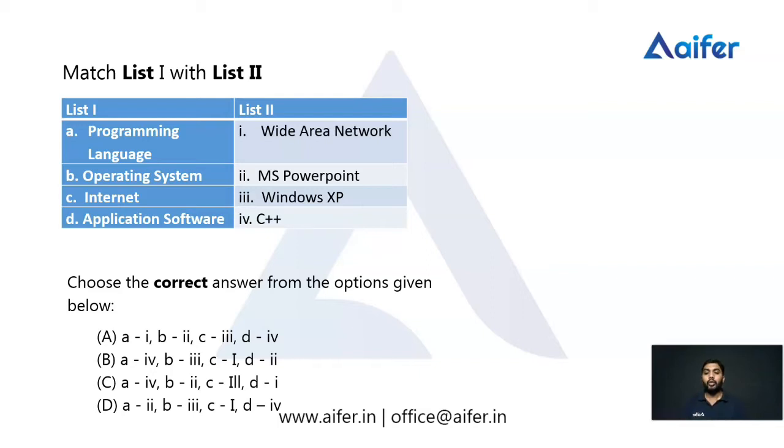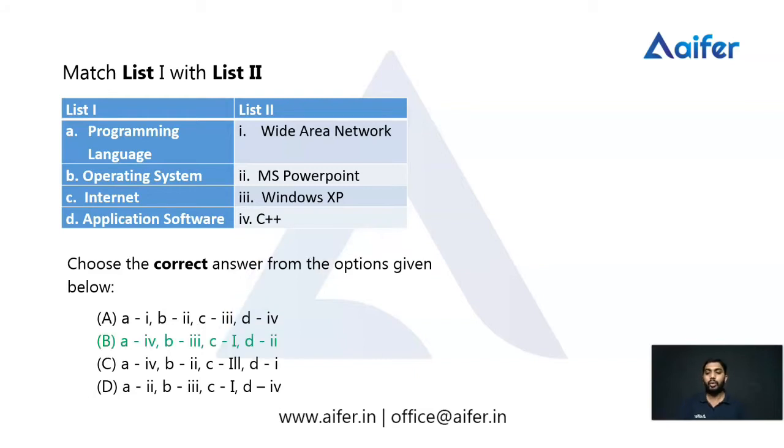Which one is the correct option? You can write your answer in the comments here, and if you want more time, you can pause the video, comment, and continue the discussion later. So let's check the answer now. The answer is option B.